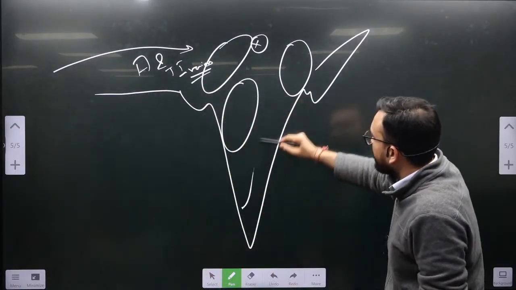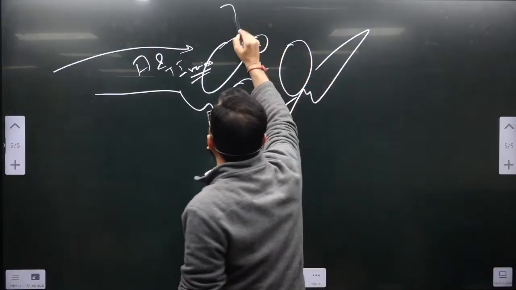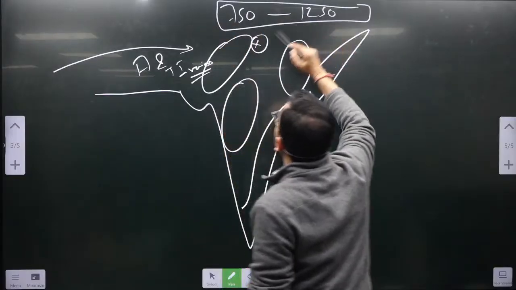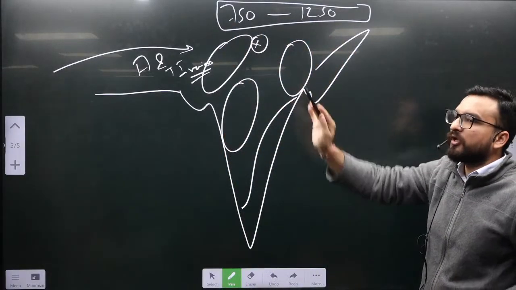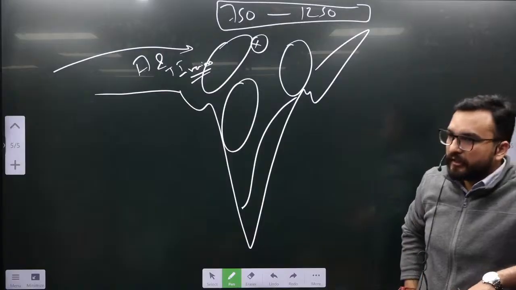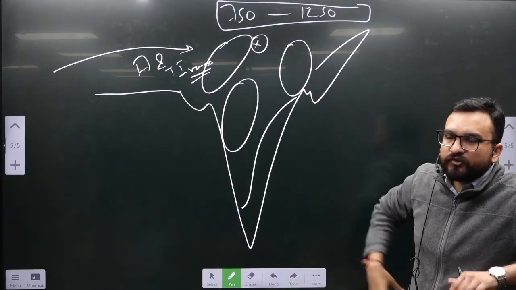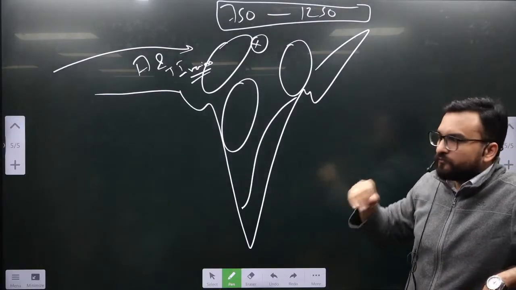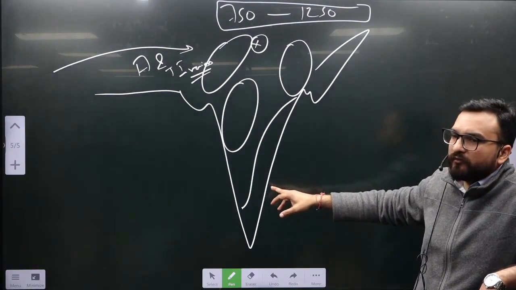In southern India, stability was there, and this is the time period we are talking about, again 750 to 1250. Broadly, I am saying. I am not saying that Palas were ruling 750 to 1250. I am saying broadly all these happenings were happening in India. Alright. While writing in mains, you can utilize this timeline, but for prelims, I will be giving you some exact timelines too. Okay, Imperial Cholas were ruling over here.